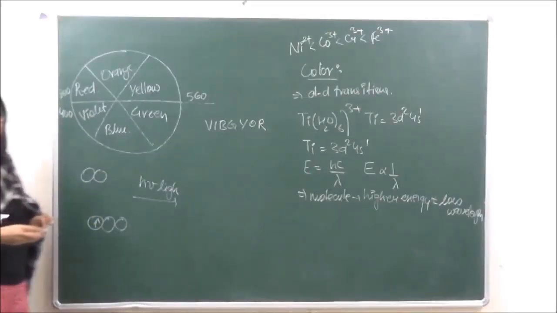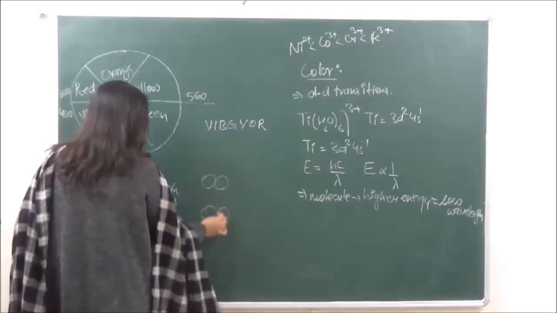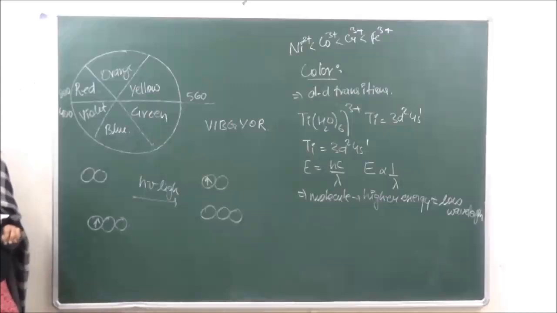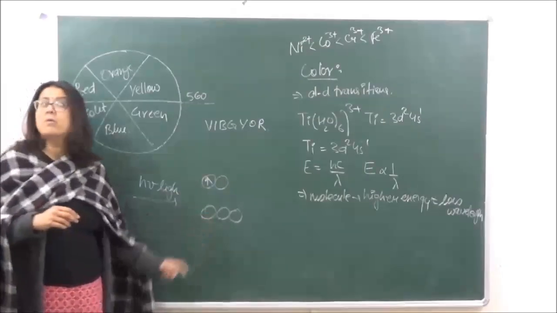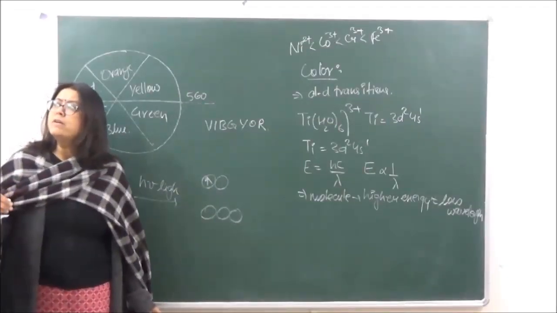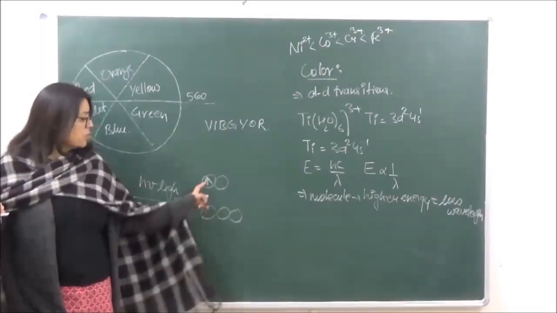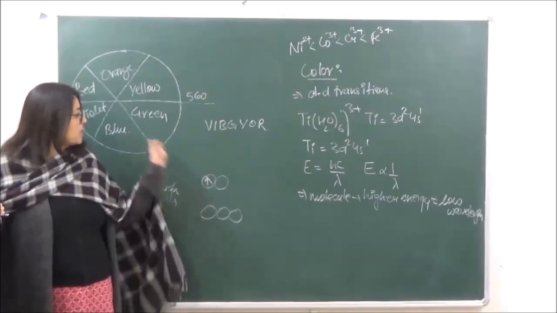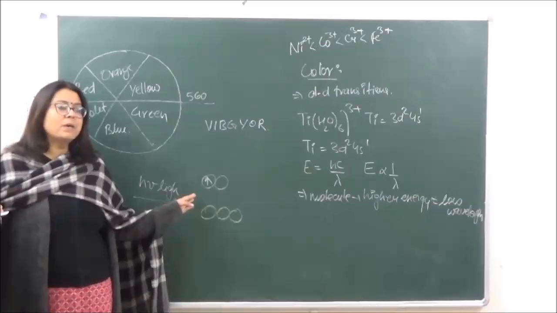When it is absorbing radiation, this will get excited to a higher energy level. When it comes back to the ground level, it is going to emit radiations. So when it emits radiations over here, then what is going to happen? It will emit radiations in the visible light, and hence it appears colored.